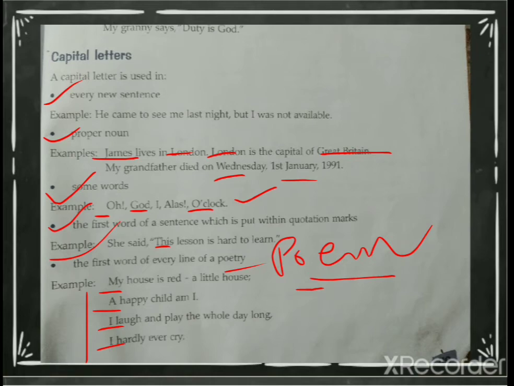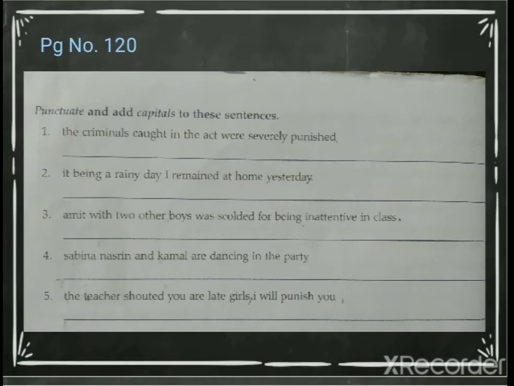We have studied about the comma, colon, semicolon, full stop, question mark, exclamation mark, and inverted commas. So now all of you turn the page, page number 120, and I am going to solve 5 questions for you. You have to do the rest 10 questions by yourself. Is it understood or not? Let us see.